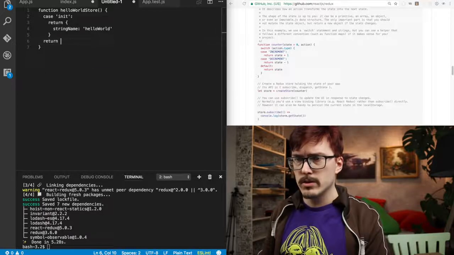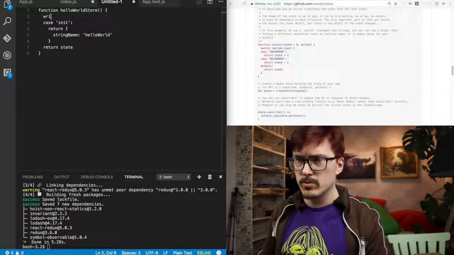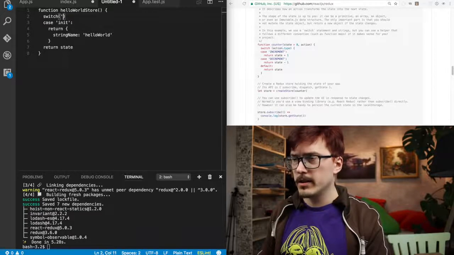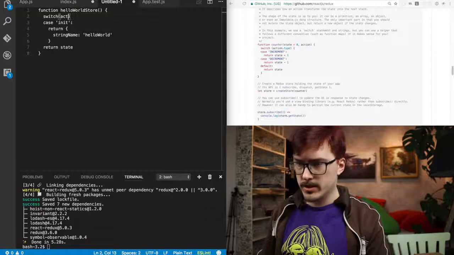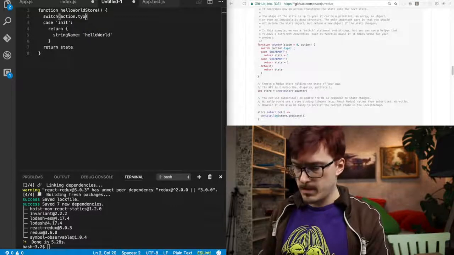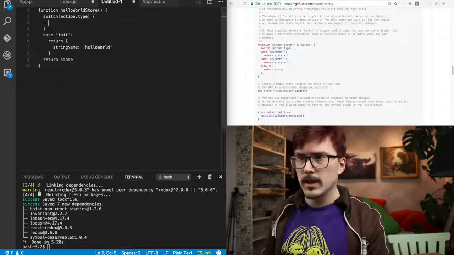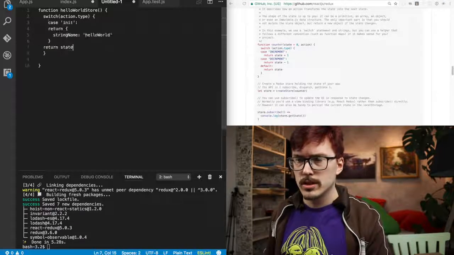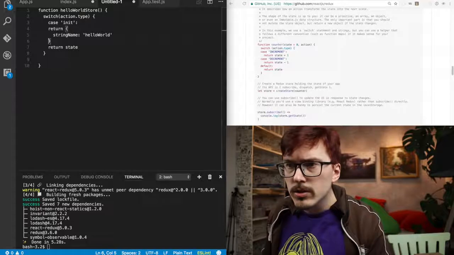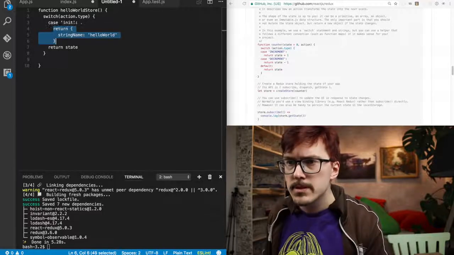And then we're going to just return state. Oh, I forgot the switch itself. Like switch action dot type. If Redux is unfamiliar to you, that is because you are not hipster enough.